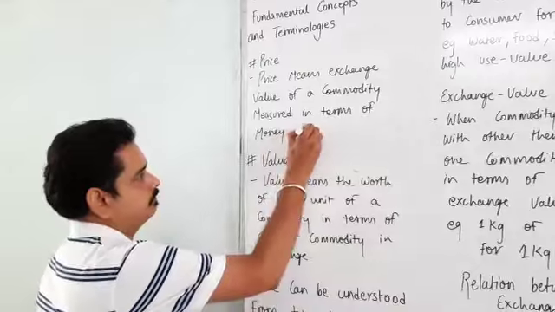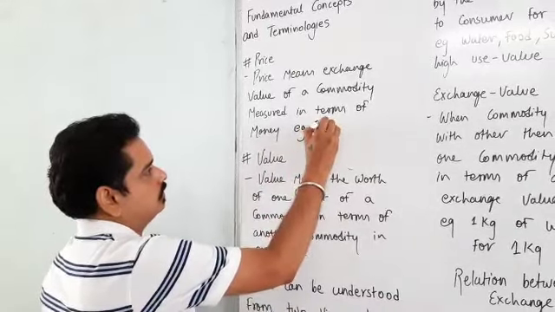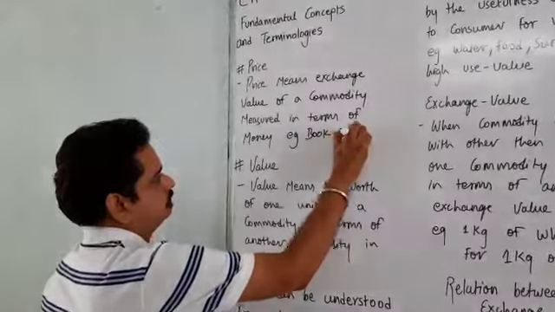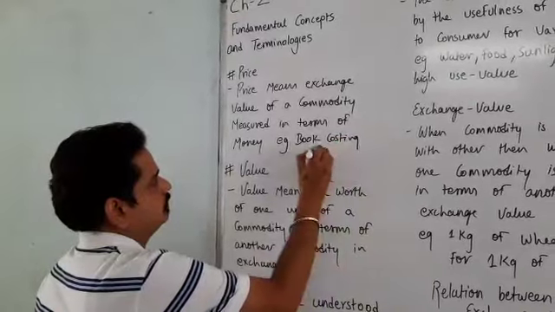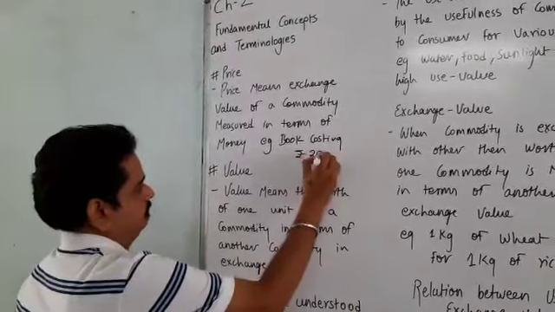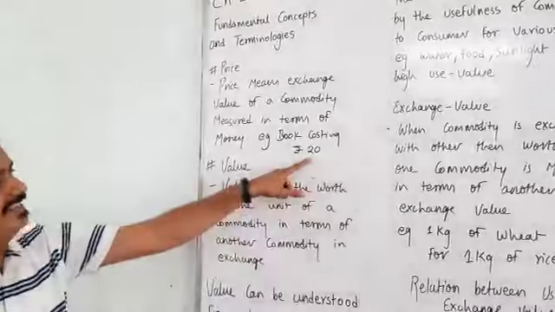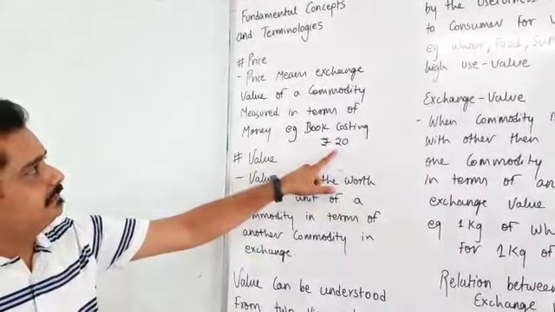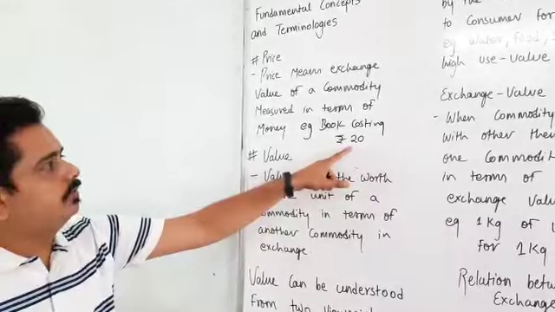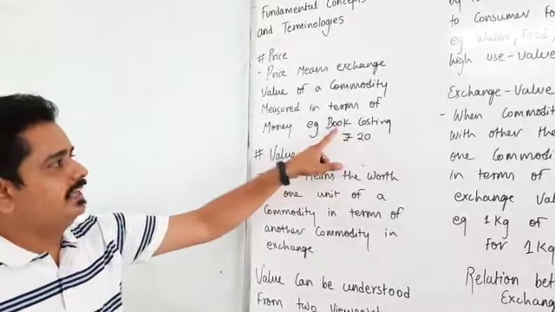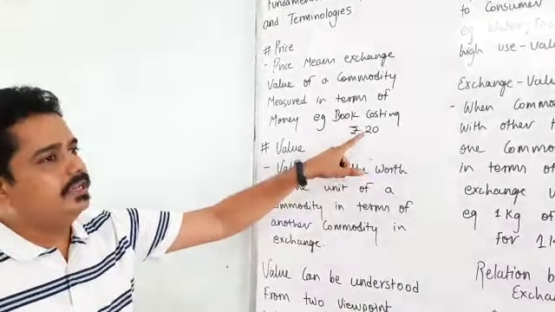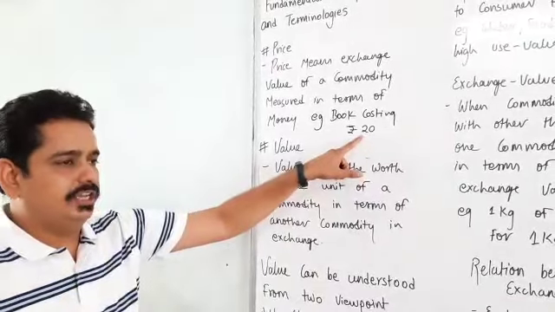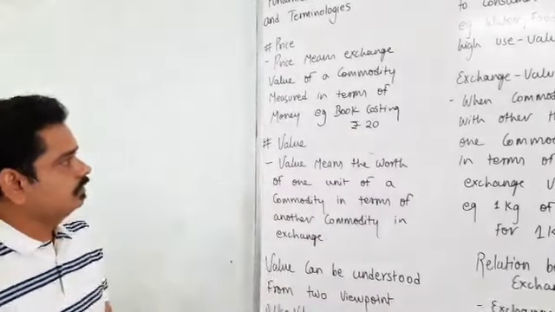For example, a book costing rupees 20. Though 20 is the price of the book. So price means exchange value of a commodity. Here commodity is book and 20 is the price, which is an exchange value.